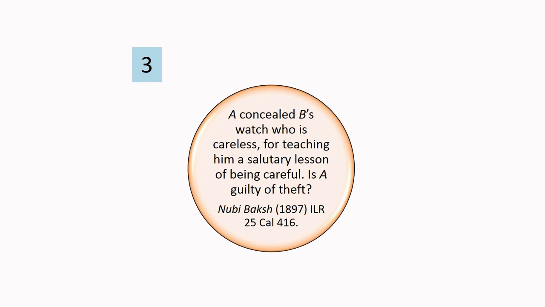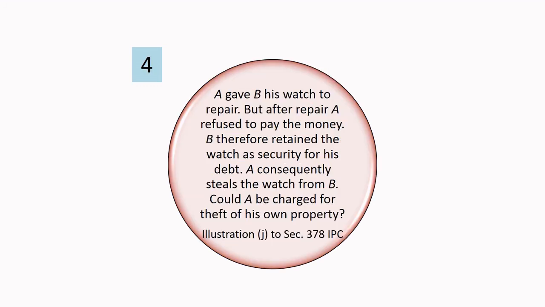Therefore, because it is falling short of the requisite mens rea of dishonest intention, A will not be held guilty of theft.